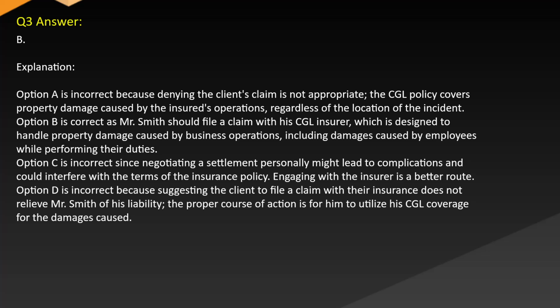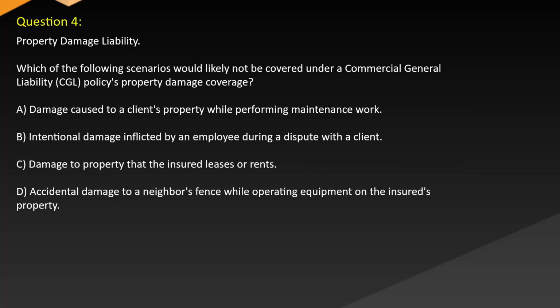Option C is incorrect since negotiating a settlement personally might lead to complications and could interfere with the terms of the insurance policy. Engaging with the insurer is a better route. Option D is incorrect because suggesting the client file a claim with their insurance does not relieve Mr. Smith of his liability. The proper course of action is for him to utilize his CGL coverage for the damages caused. Question 4. Property damage liability.